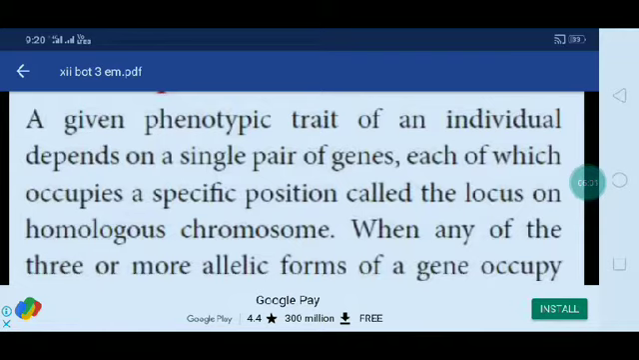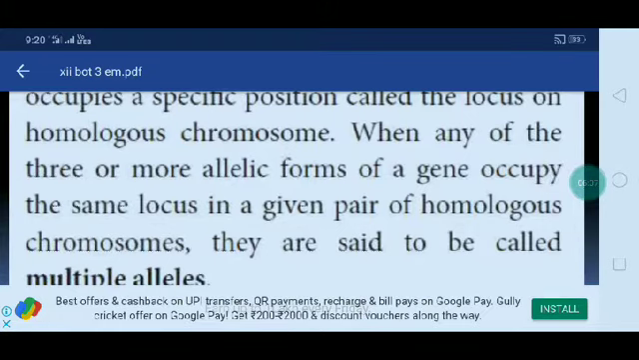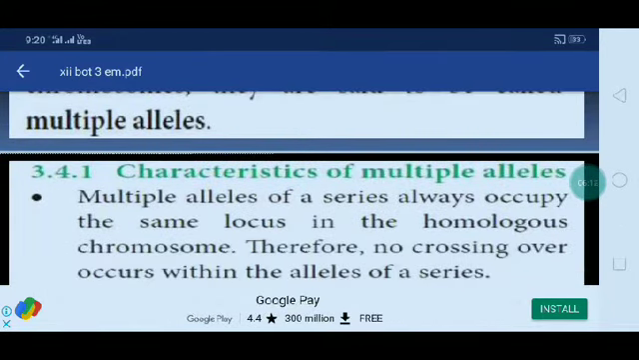When any of the three or more allelic forms of a gene occupies the same locus in a given pair of homologous chromosomes, they are called multiple alleles. So the next one, what are the characteristic features of multiple alleles?